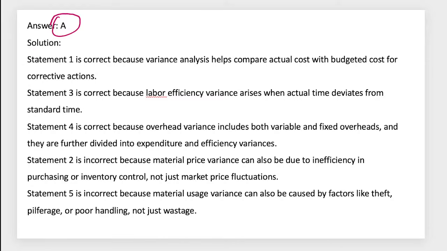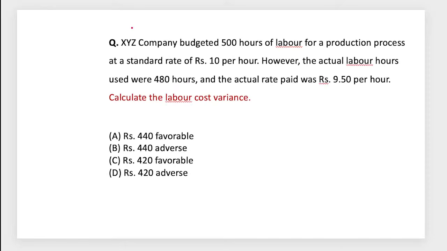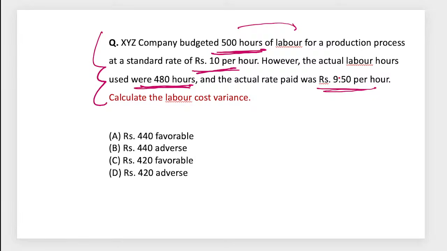Another aspect is how they'll ask you questions. They'll give you small numbers and ask you to find the variances. Like XYZ company budgeted 500 hours of labor at 10 rupees, means 5,000. The actual is 480 hours at 9.50. What is it? It is a favorable variance, right?